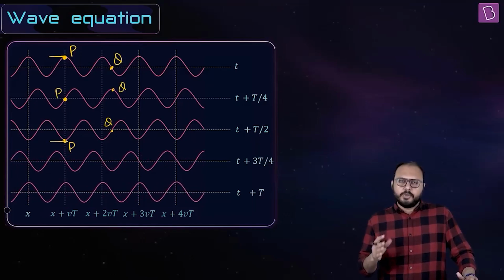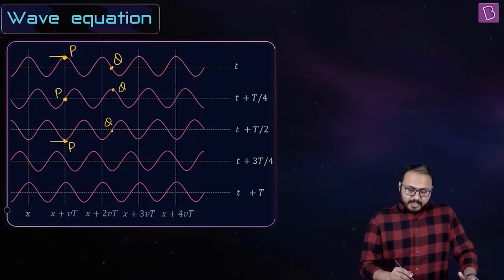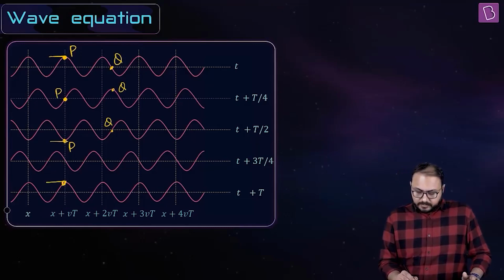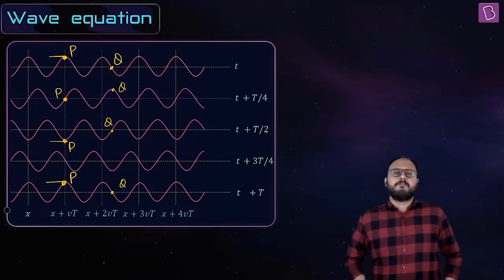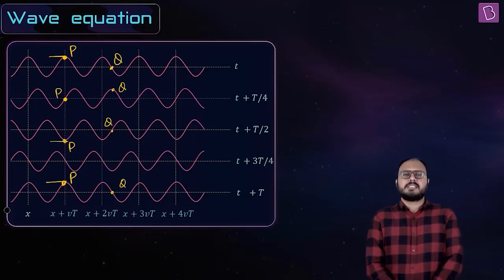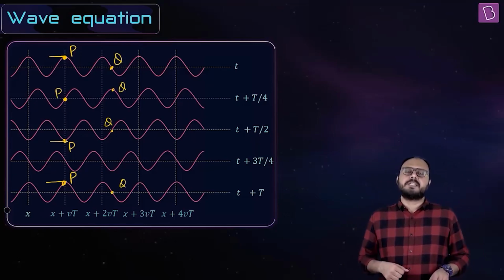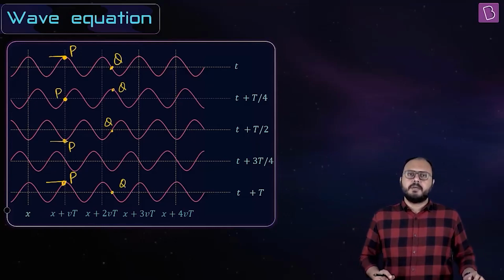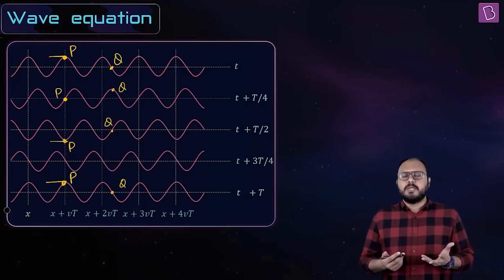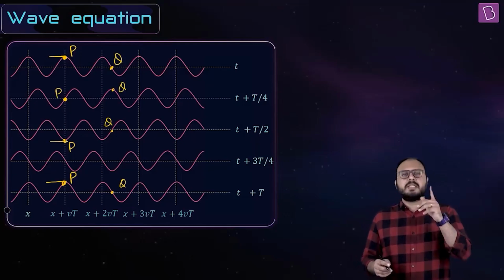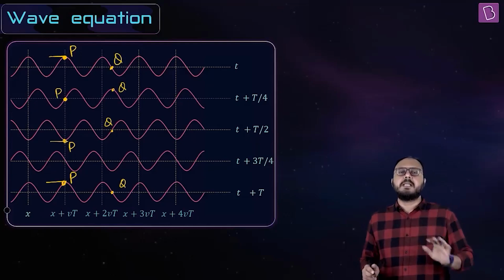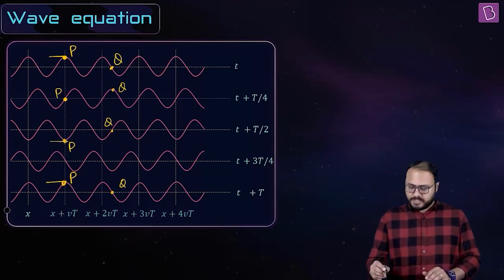First of all, do you see how I'm achieving the quarters? I am shifting the graph. All I'm saying, my lord, check out the first and the last one. Have P and Q reached the same position and the same status again? Correct. So, just to prove to you that the time period of the source is also the time period of every single particle's SHM. Yes.